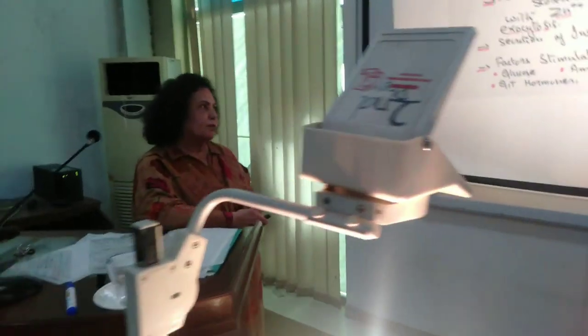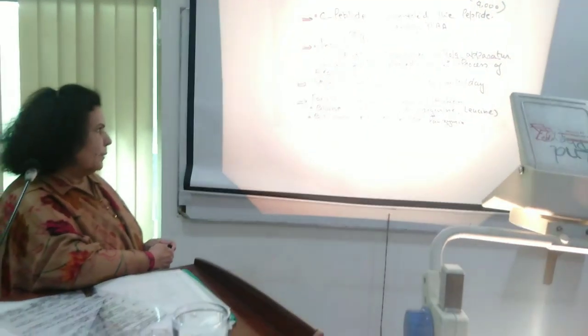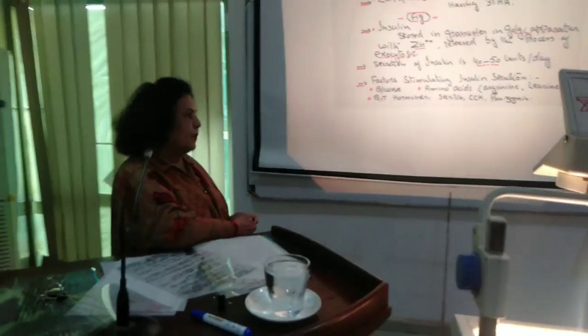Now what is the normal amount of secretion of insulin? Normally insulin is secreted 40 to 50 units per day. Now there are certain factors which are responsible for the activation or the release of insulin, and there are certain factors which are responsible for the inhibition of its release. First, the factors stimulating insulin secretion.